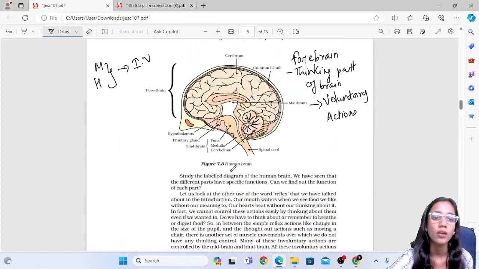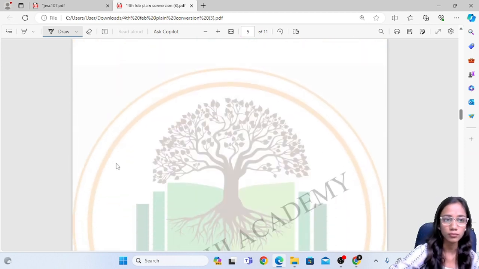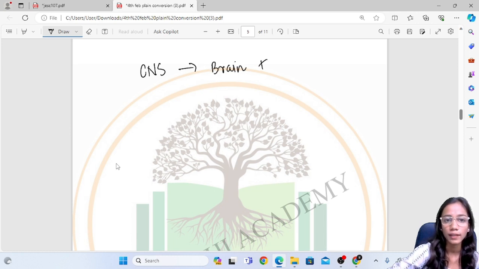Now the brain and the spinal cord together form the central nervous system. There are two types of systems. The central nervous system, the CNS, has the brain and the spinal cord.